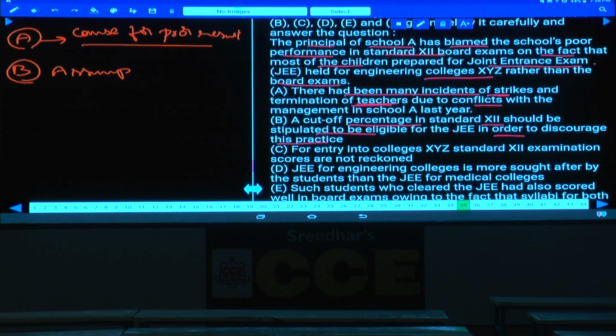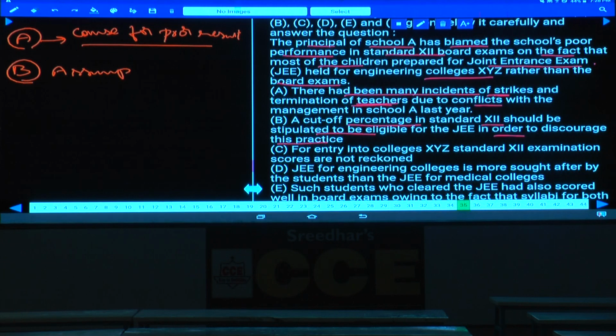What could be the assumption here? A cutoff percentage should be there, according to that person's view. If there is a percentage in the board examination, unless a minimum percentage is attained, the student is not eligible to write the examination. Then what happens here? Definitely these people will concentrate on the board examinations rather than this one. Okay? And this could be an assumption of this one.